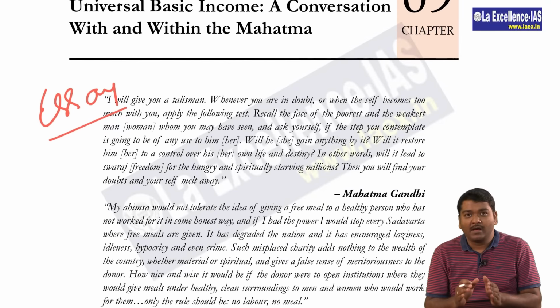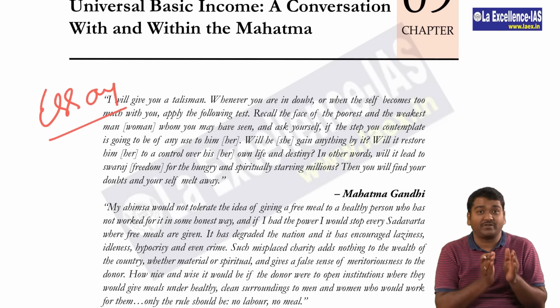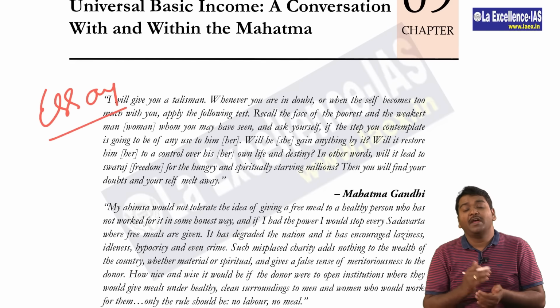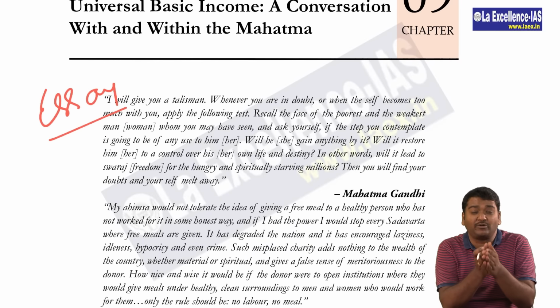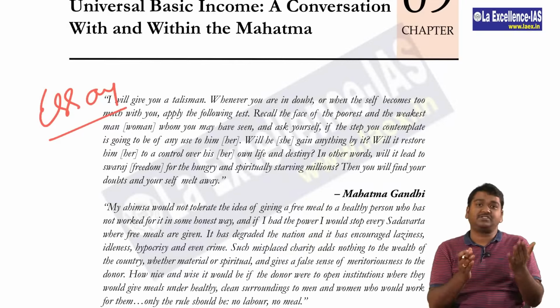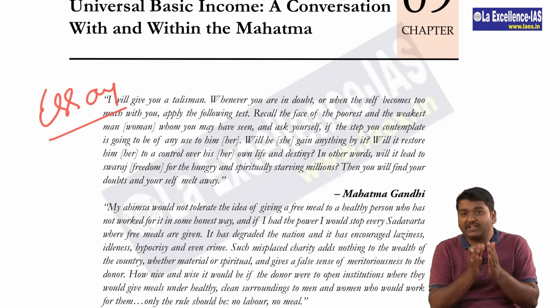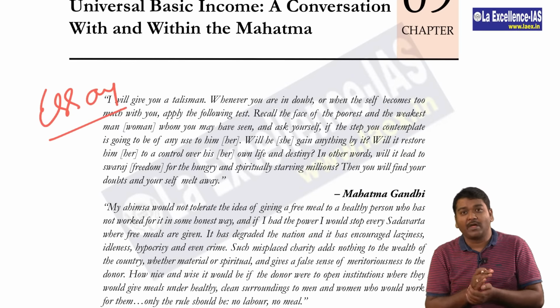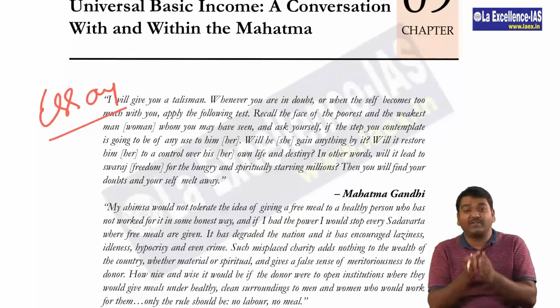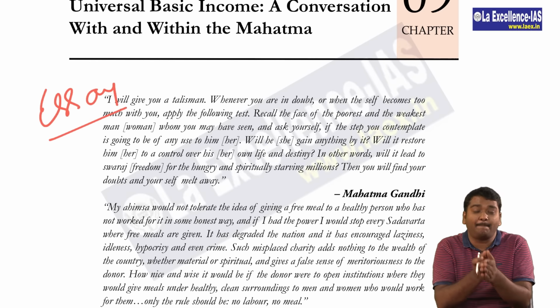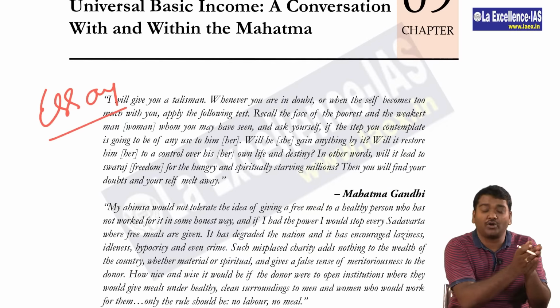So here, as the heading says, a conversation with and within Mahatma, it actually talks about what exactly Mahatma Gandhi says about the actions of every individual and the state. It says that every state has to think about the poor. Whenever they are working for the people, they should try to analyze whether their action has any impact on the poorest of the poor or not.